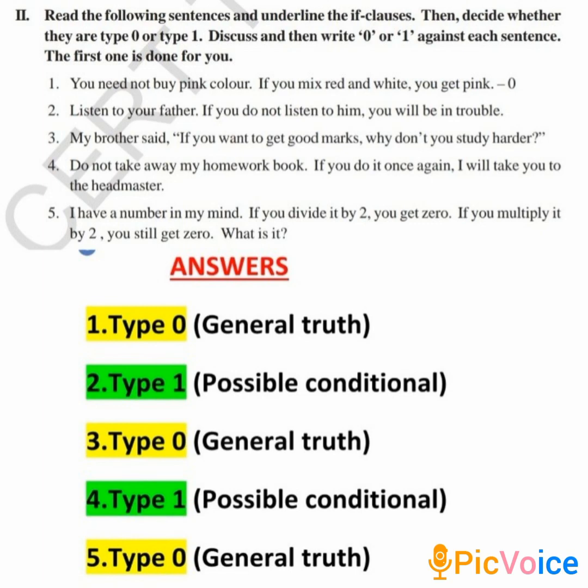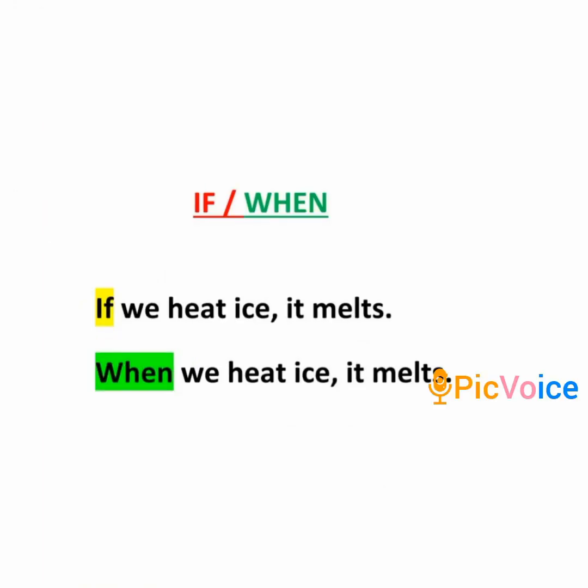Now, if can also be replaced with when. Let us look at one example. Now look at the 2 sentences given here. If we heat ice, it melts. I think you have guessed it right. It's a type 0 conditional. But if can also be replaced with when. When we heat ice, it melts. If means ఒకవేళ. When means ఎప్పుడైతే. They have just a hair follicle difference, but still if can be replaced with when.